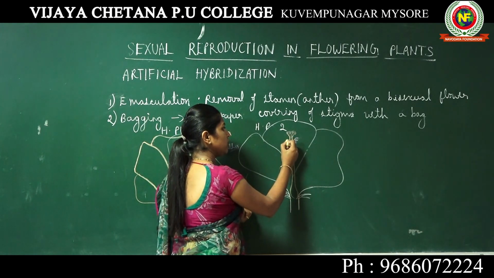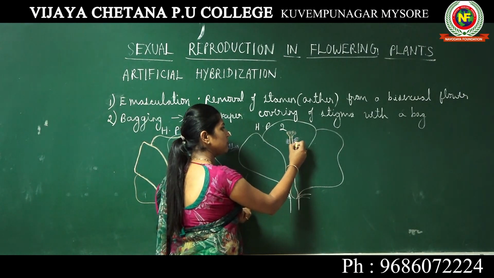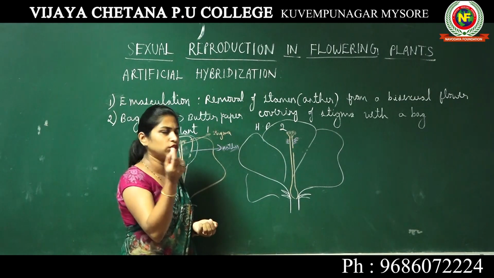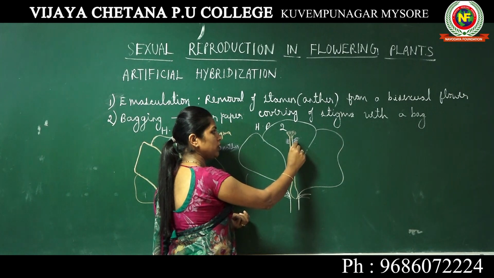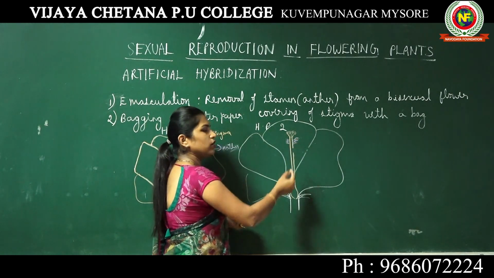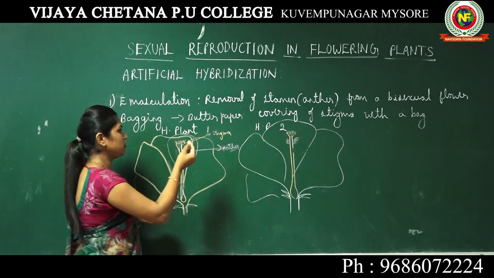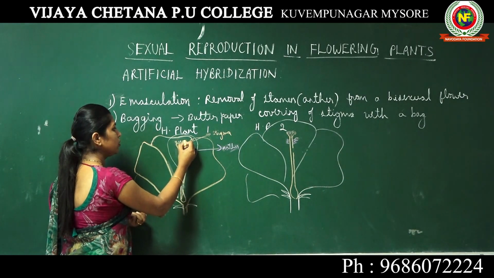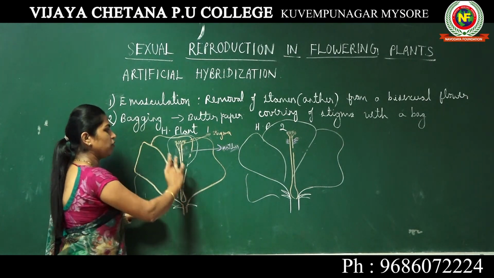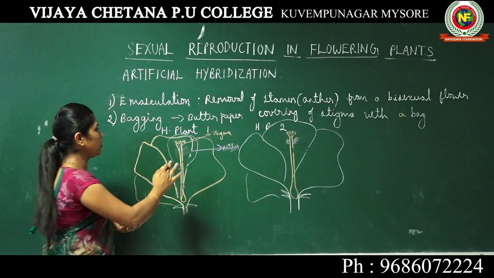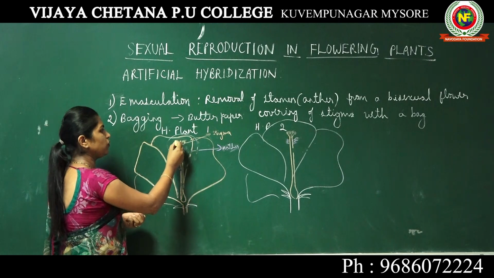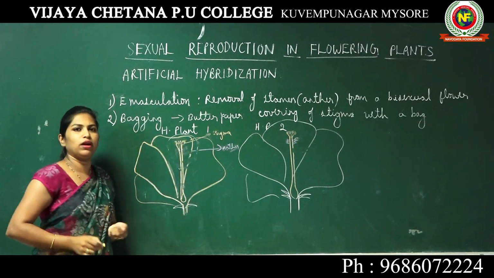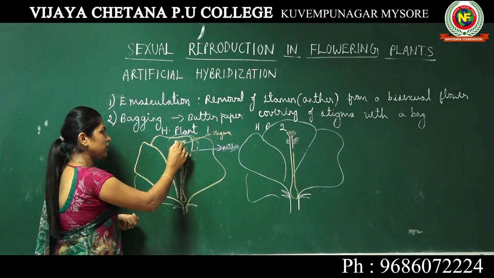Generally we find yellow color pollen grains surrounding the anther of hibiscus. What we do is we collect the pollen grains. It could be with the help of a brush. Okay, we collect these pollen grains from this anther, and we bring those pollen grains and dust them on the stigma of this particular flower by removing the bag. Okay, we will remove the bag. Then we dust the pollen grains brought from this flower on the stigma of this particular flower. Okay, now when we dust it, what happens?